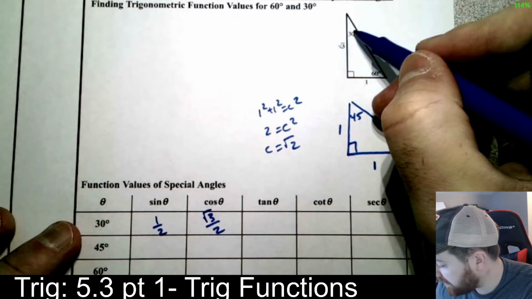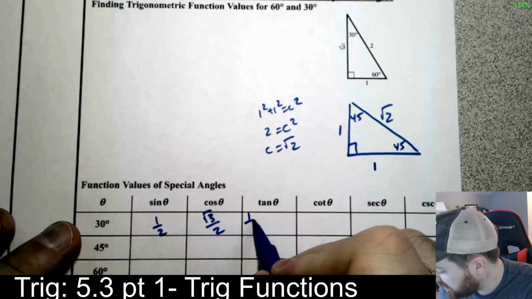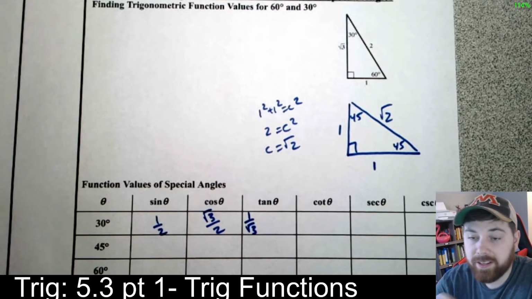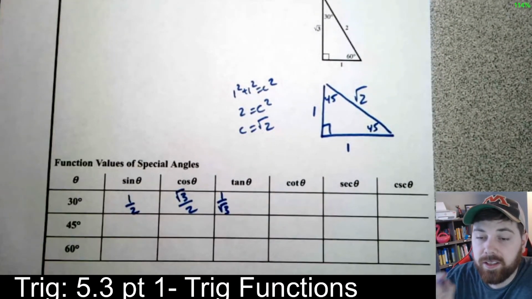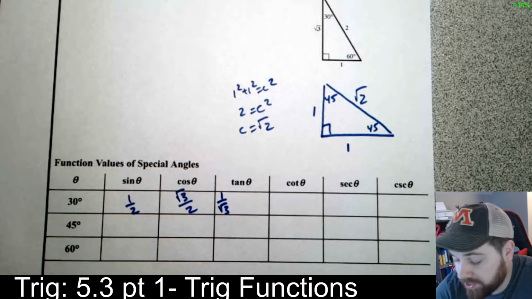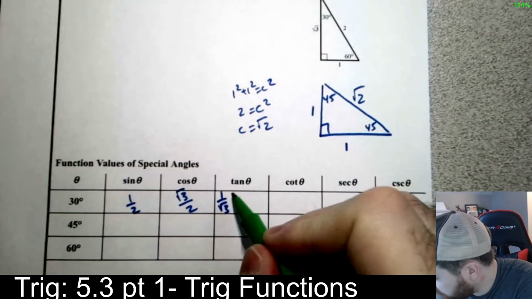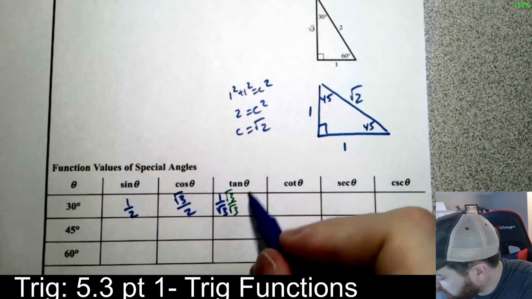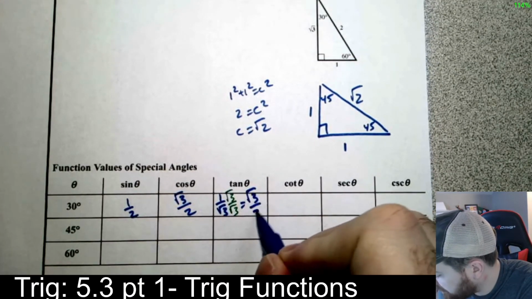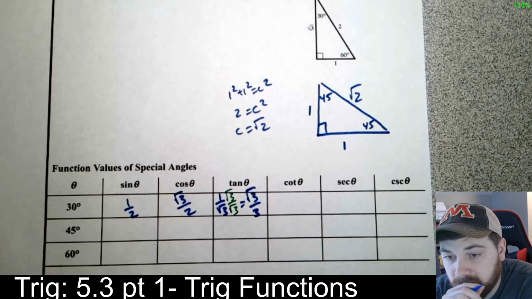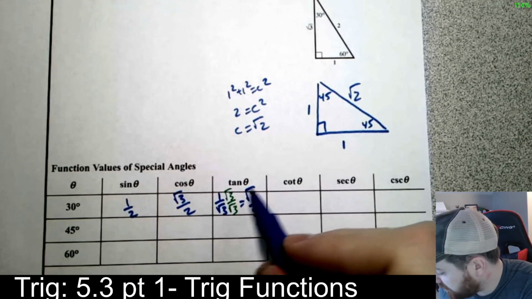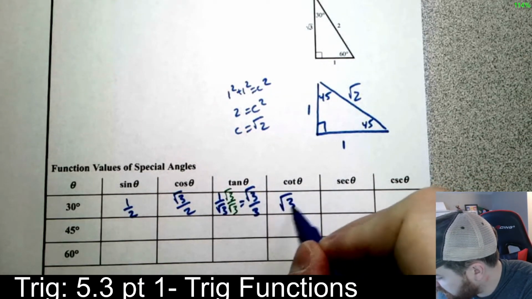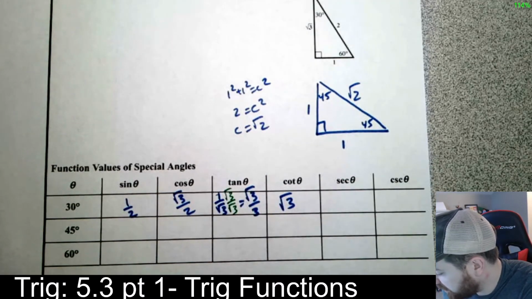We're going to do this for all of them. Tangent is 1 over root 3. Now, there's a tricky spot, right? Something that you learned: you cannot have a radical on the bottom. So to rationalize that, we need to multiply by root 3 over root 3. And we're going to get radical 3 over 3. That's the accepted form. Okay? For the cotangent, it's just this flipped, so it's going to be just root 3. I just flipped this first part right here, right?